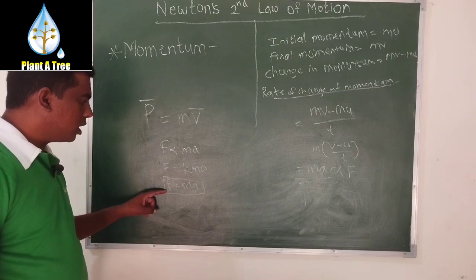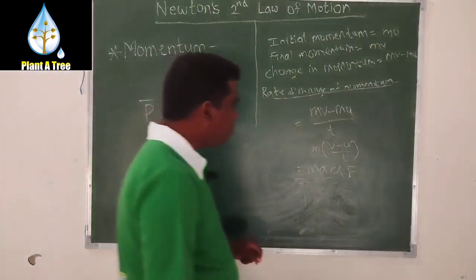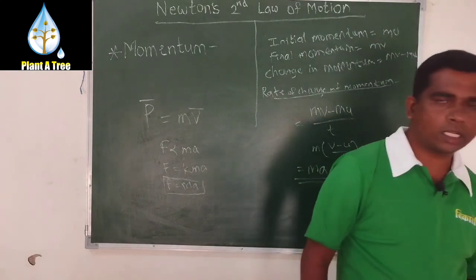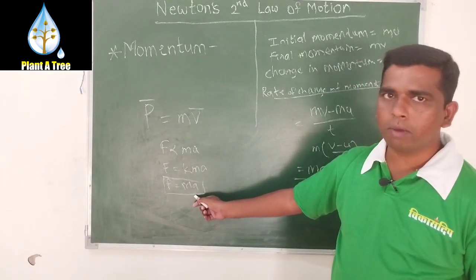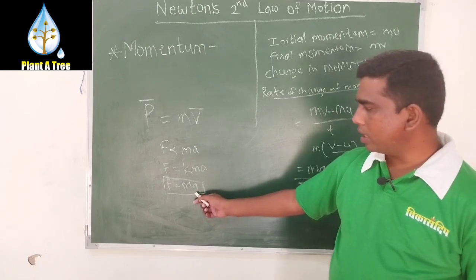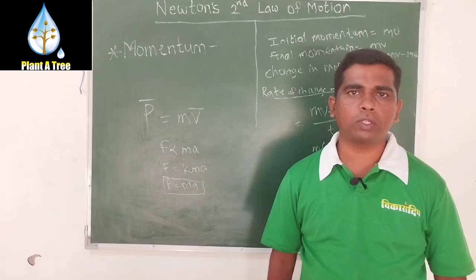So F is equal to ma. The second law states that the rate of change of momentum is nothing but mass into acceleration, and this is the formula of Newton's second law of motion.